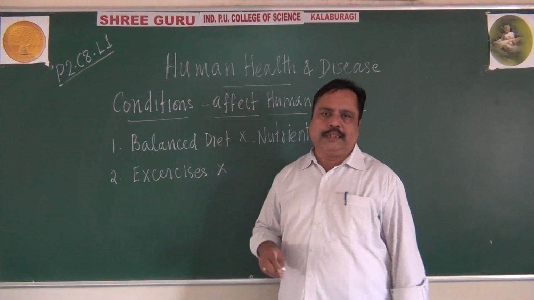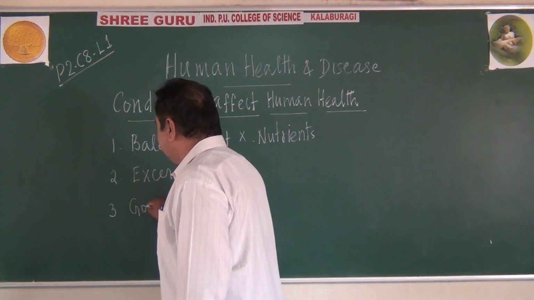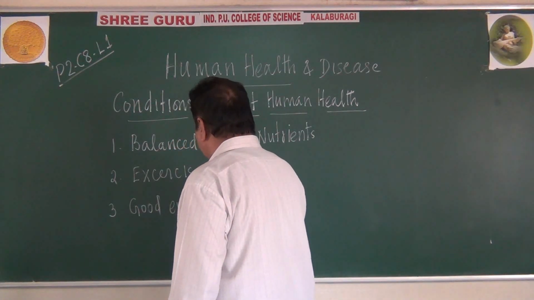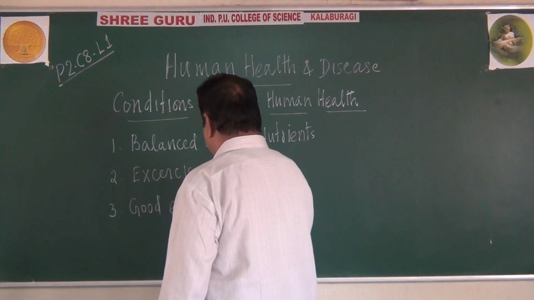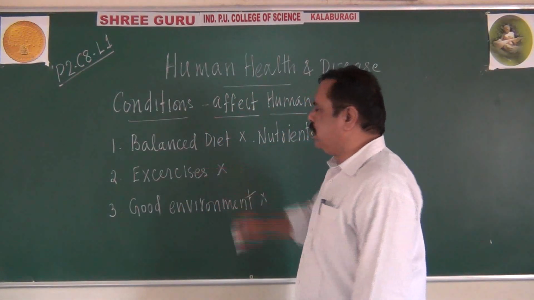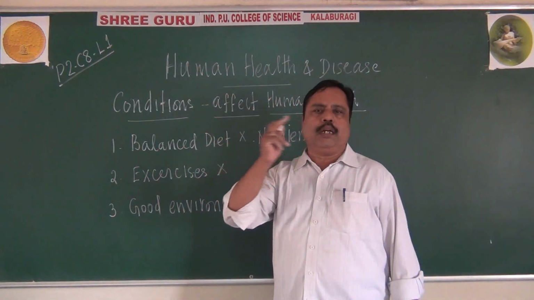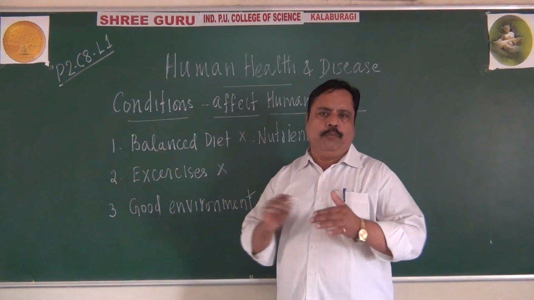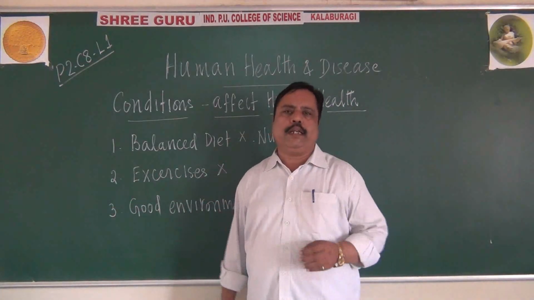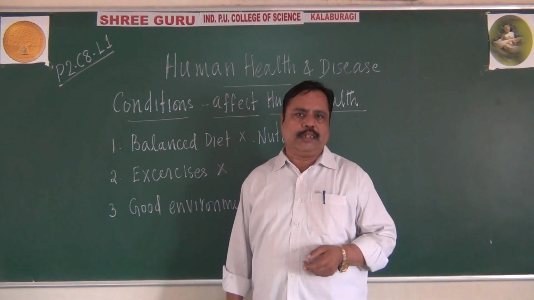Lack of exercise. A good environment is also an important factor or condition which affects our body. Lack of a good environment, the absence of a good environment, we can say. Environment refers to the atmosphere in which we live. When the environment has polluted air, it will affect the performance of our lungs.